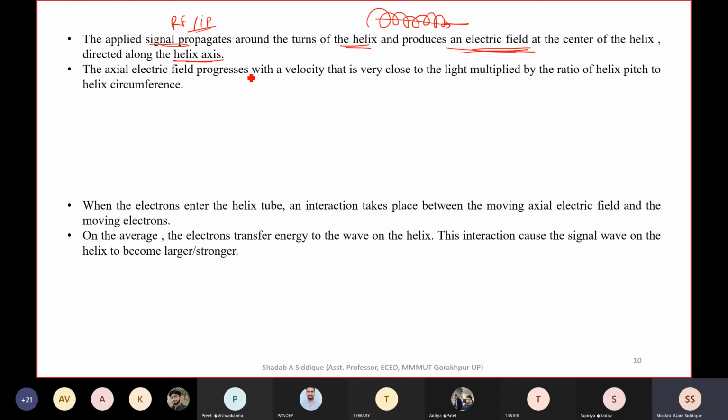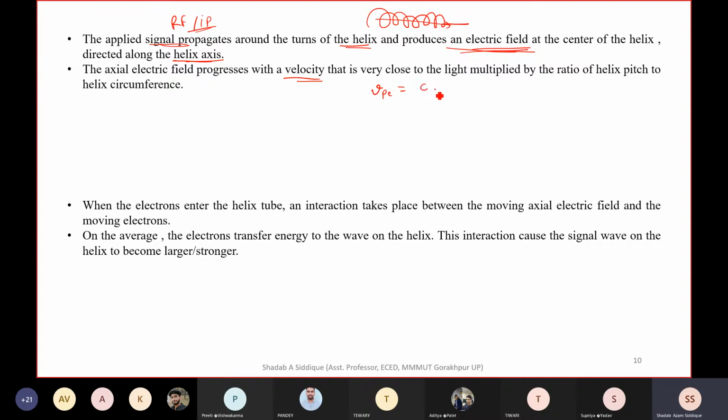So the axial electric field progresses with a velocity that is very close to the velocity of light. The velocity of the electric field, which is going along the axis, will be nearly equal to the velocity of light.